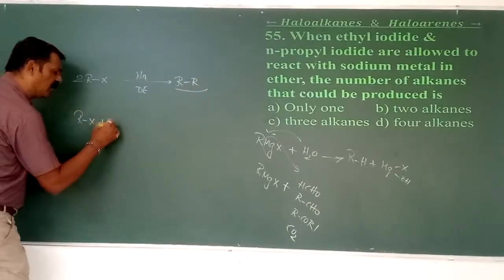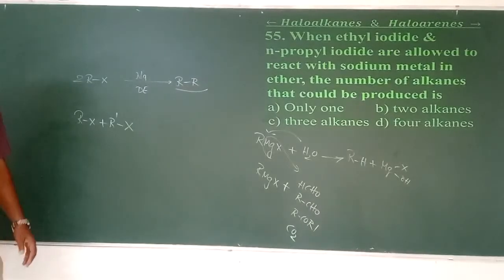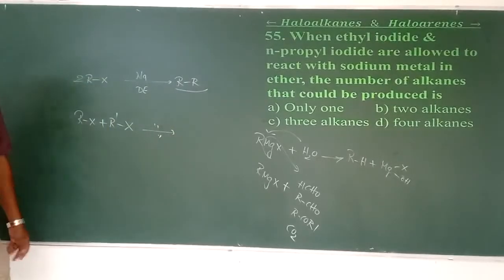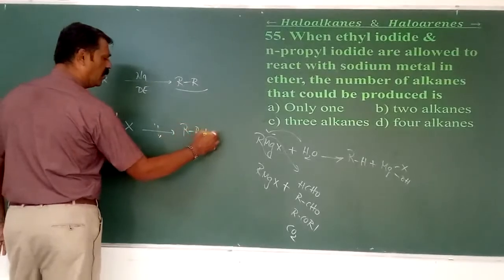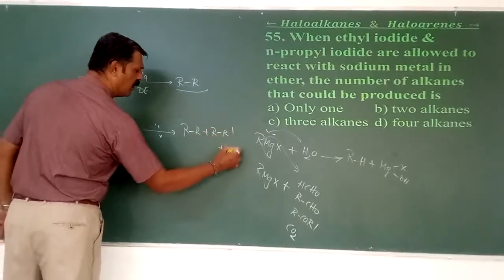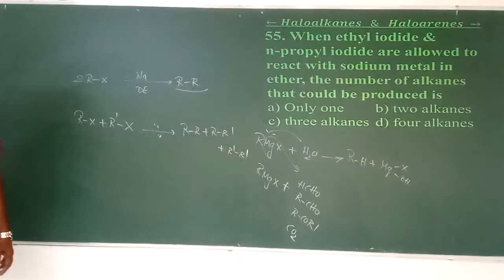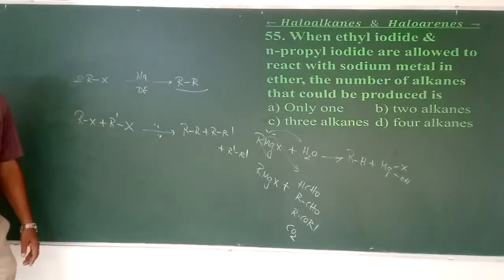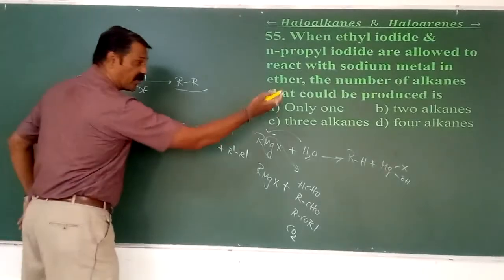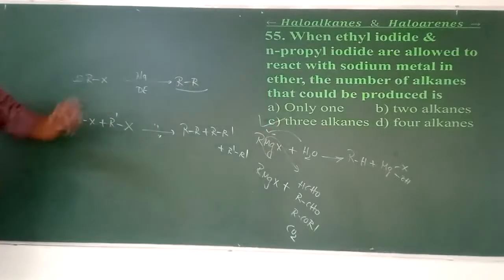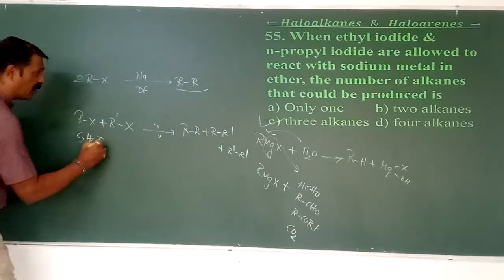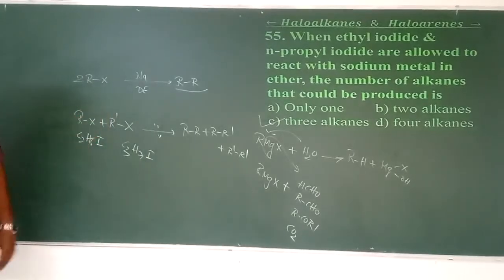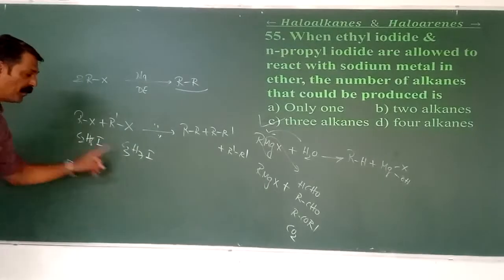Suppose I have a mixture of haloalkanes reacting the same way. What is the product here? We are getting RR, RR', and R'R'. This means we get three different types of alkanes if I use a mixture of haloalkanes. So all three alkanes can be expected. Here, they have mentioned C2H5I and C3H7I. What are the various products? Ethyl plus propyl gives pentane.